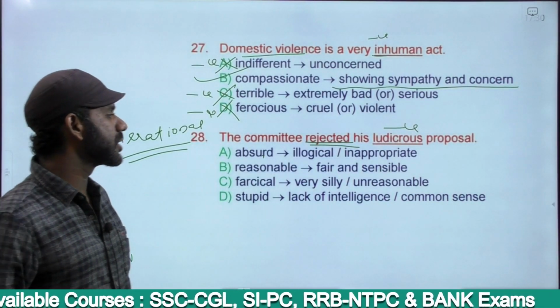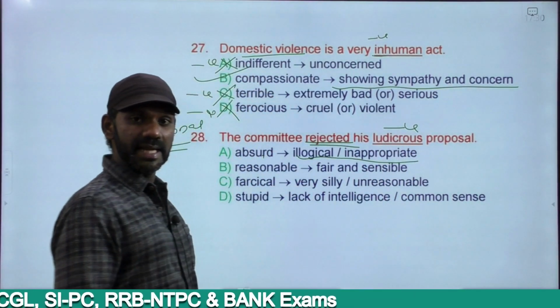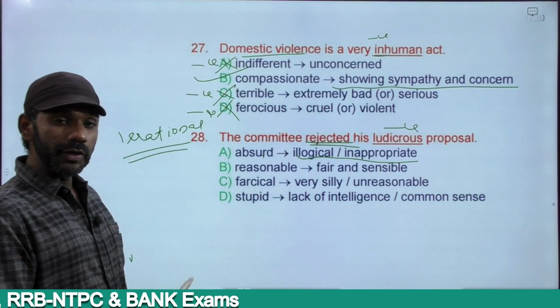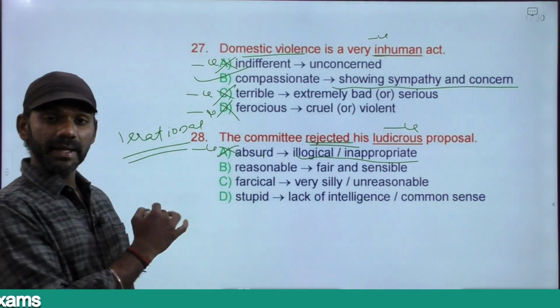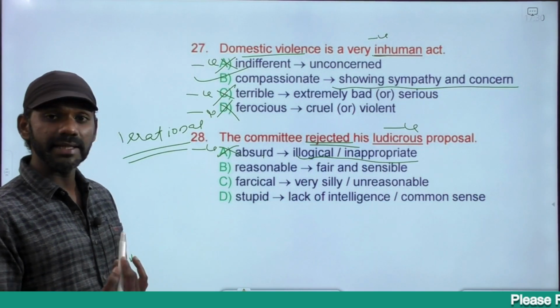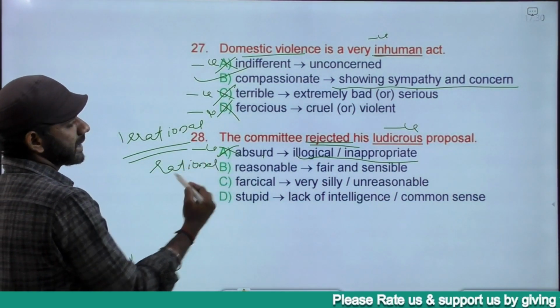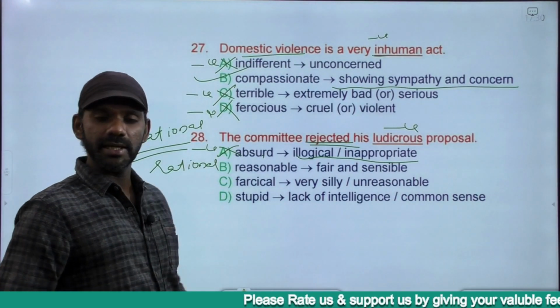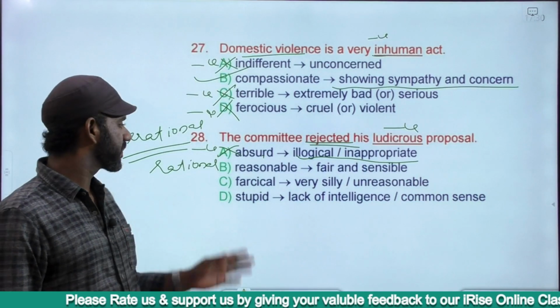Absurd means illogical, inappropriate, something that doesn't make sense, right? Senseless. Synonym of ludicrous, we want antonym, eliminated, negatively charged word. Reasonable means fair and sensible. Fair and sensible in the sense of rational, right? Ludicrous is irrational, reasonable is rational. Can be, or must be, the antonym.